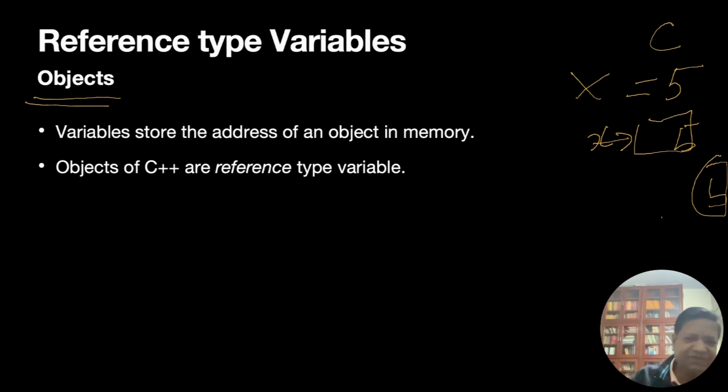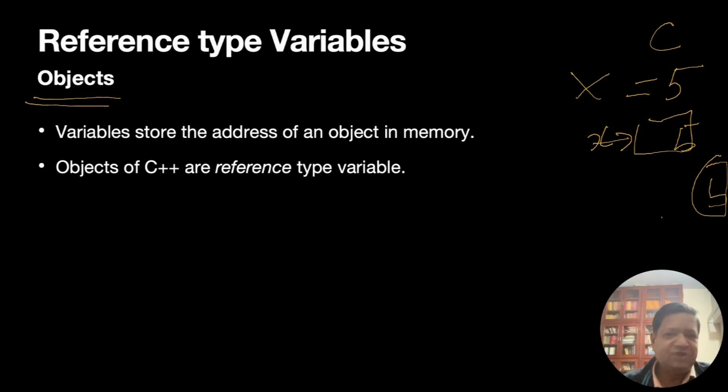In the next slide we'll see that. Objects of C++ are reference type variables. When you create an object using a class, as we did before, it's a reference type.